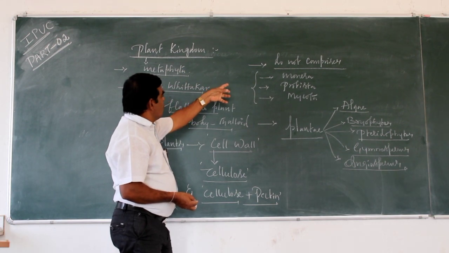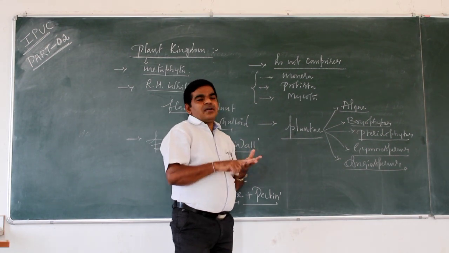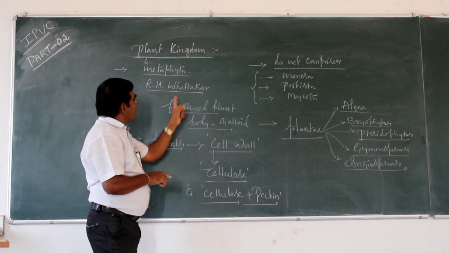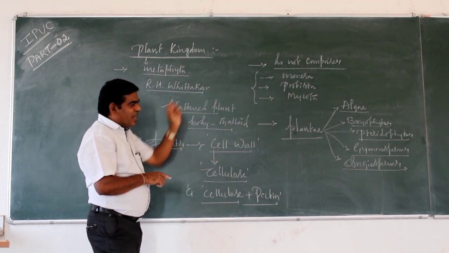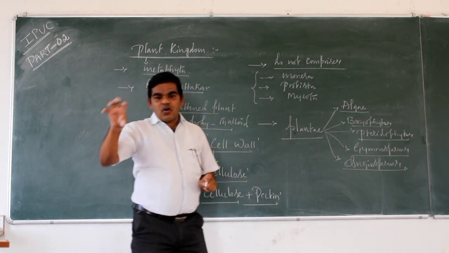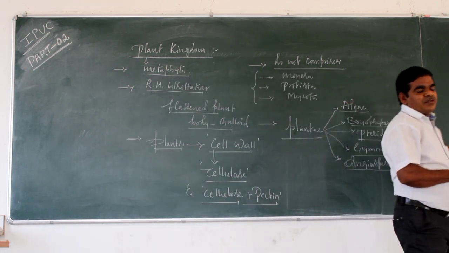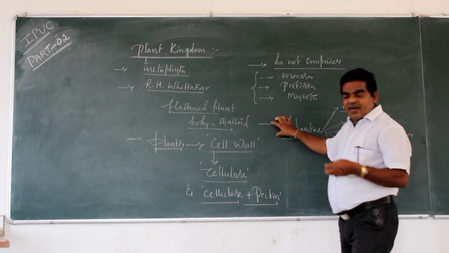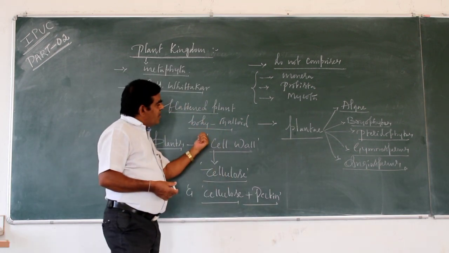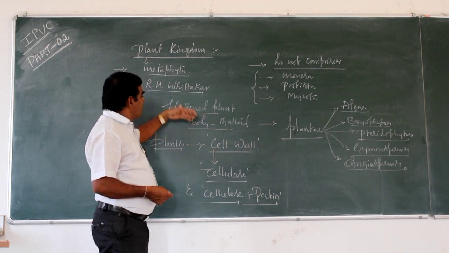These are the raw materials for photosynthesis: chlorophyll, water, carbon dioxide, and sunlight. By utilizing these substances, the plants can prepare their own food material. That's why the plants are called producers. Directly or indirectly, all the animals, including man, depend on the plants.